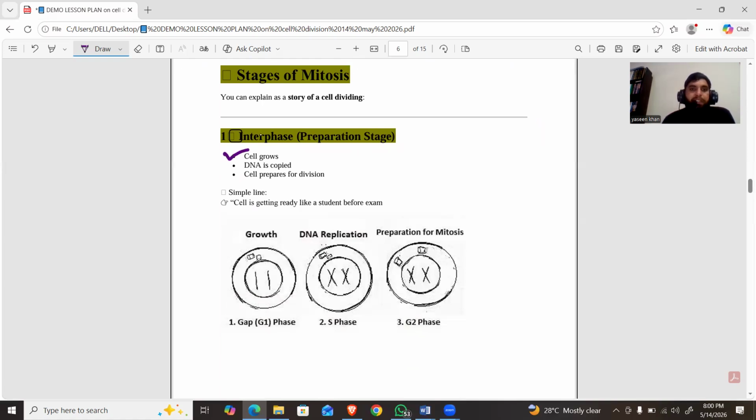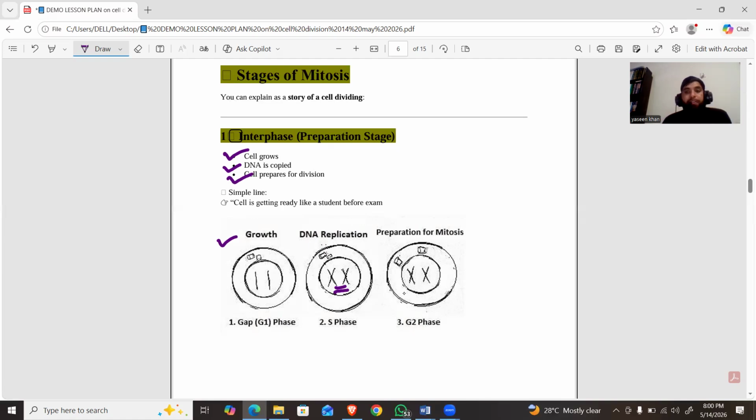The first one, the cell grows in size. DNA is copied. In simple words, we can say DNA replication occurs, and the cell prepares for division. The necessary proteins and enzymes are synthesized. So, for example, this is a cell, and this cell wants to do division. So these cells increase in size. In simple words, we can say they grow. DNA replication occurs, and DNA makes its own copies.